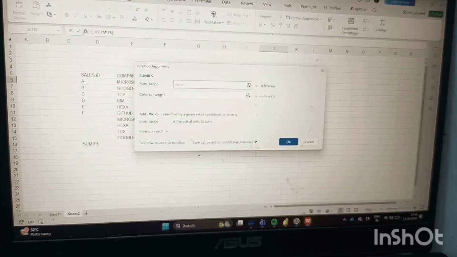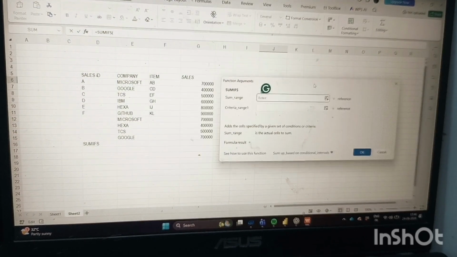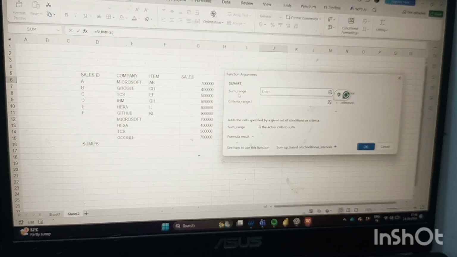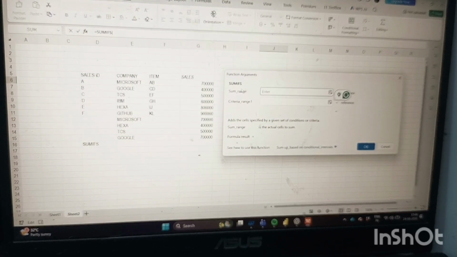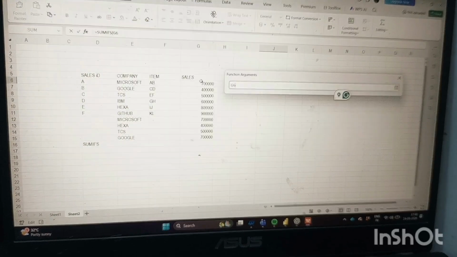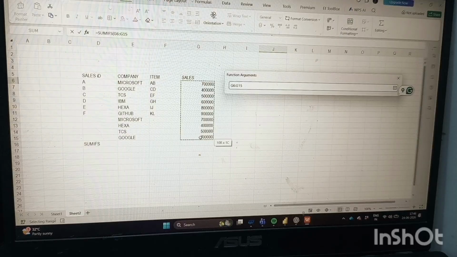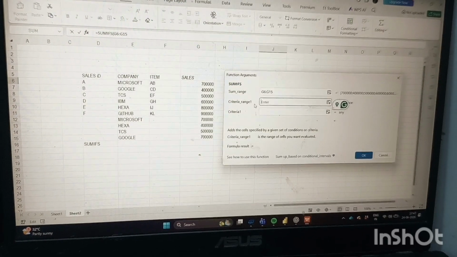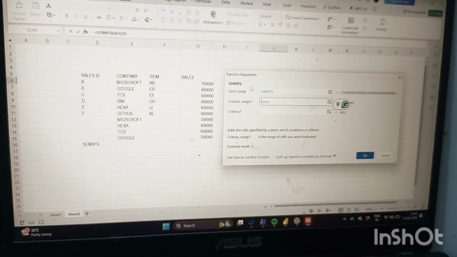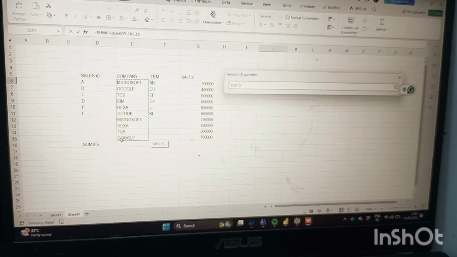So here we write SUMIFS, open the bracket, and click the fx button, the function. Here it is asking for the sum range. You have to select the sales totals, the amounts. In criteria range 1, you select all the criteria like this.